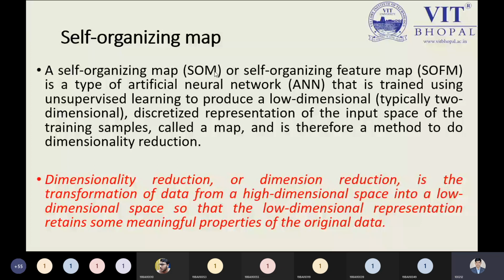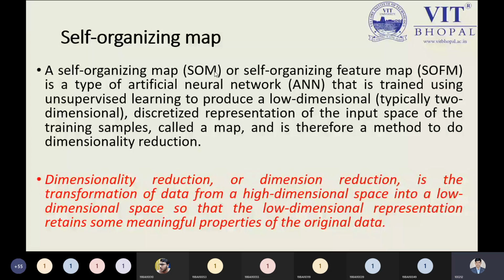From this point on, we need to understand what is meant by dimensional reduction. So I have written it over here in a simple way, then you can understand. Dimension reduction is the transformation of the data from the high dimensional space into the low dimensional space, so that the low dimensional space retains some meaningful properties of the original data. Suppose I have three-dimension or four-dimension data, it means I have a huge number of information.